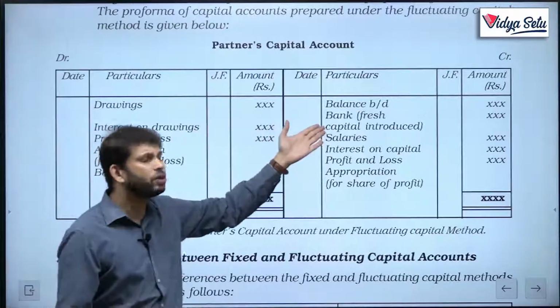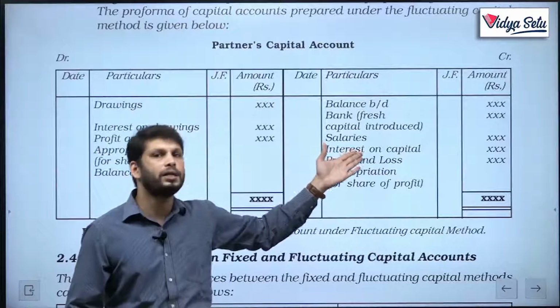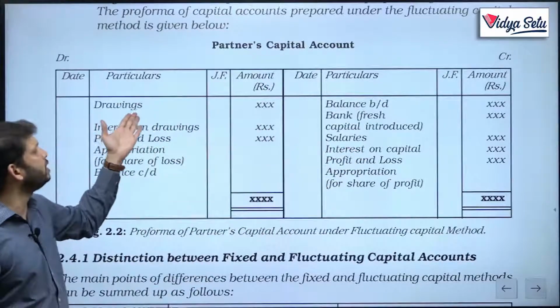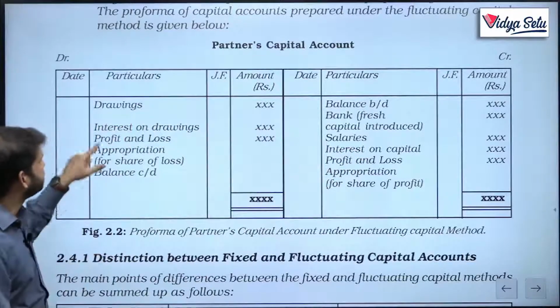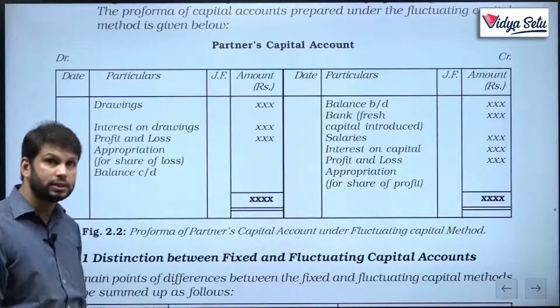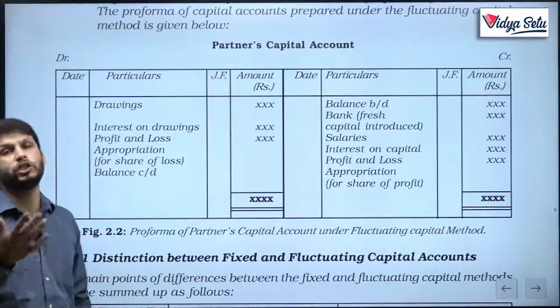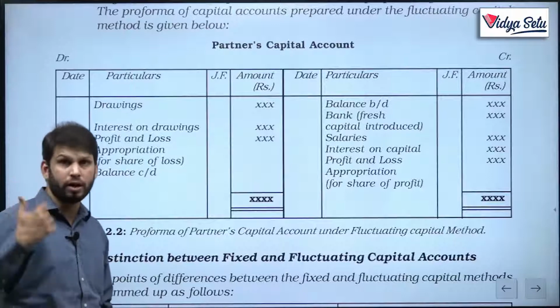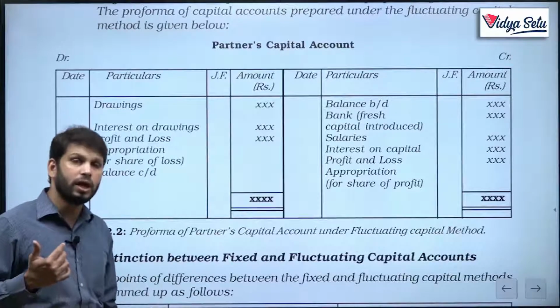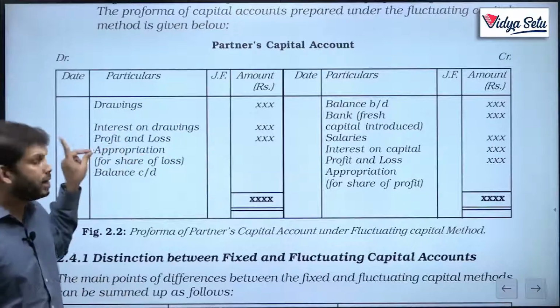See, common sense: if the partner is bringing in money, the capital increases. If the partner is withdrawing money, the capital decreases. The next thing is interest on drawings. See, drawings also decrease the capital. The interest on drawings, which the firm might charge the partner, because if you are drawing money, then you have to pay me more interest. So this will also reduce the capital.